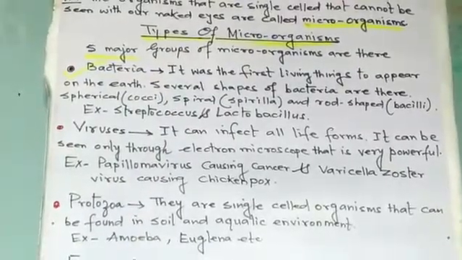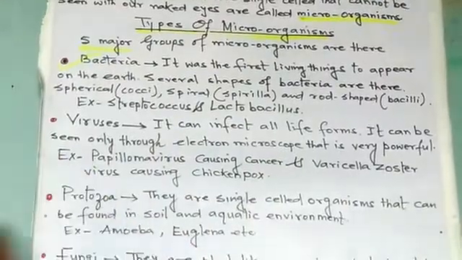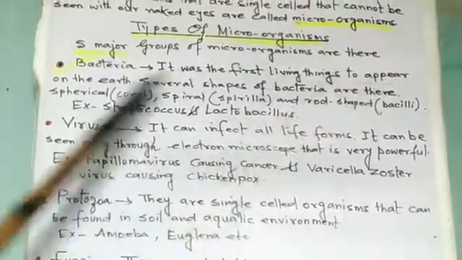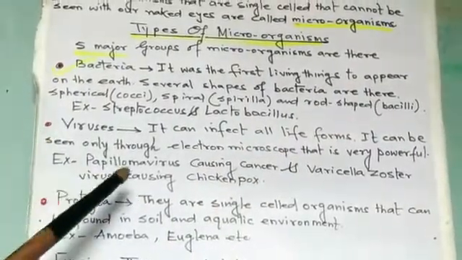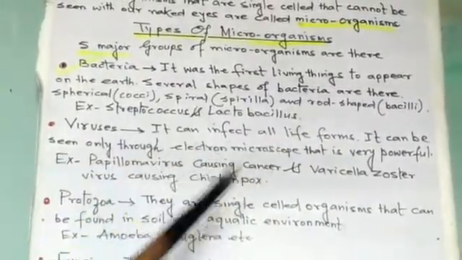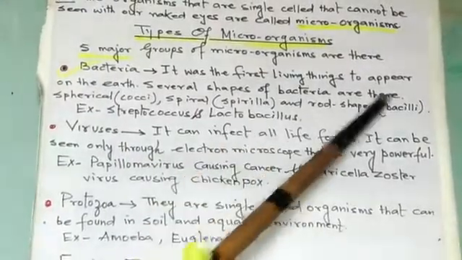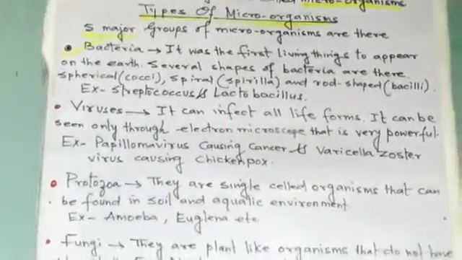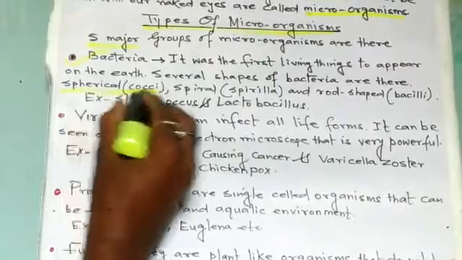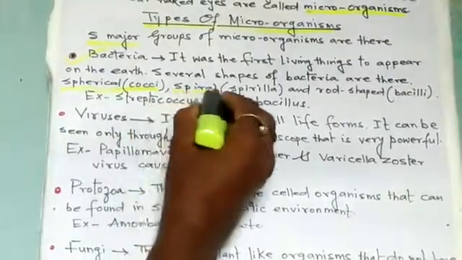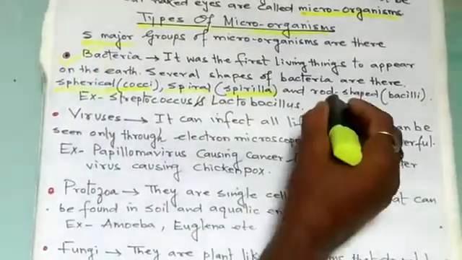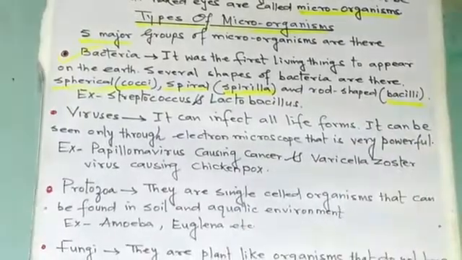What is bacteria? It was the first living thing to appear on the earth. Bacteria have several shapes. They are spherical, or we can call it cocci. Another is spiral, we call it spirilla. And the third one is rod shape, that we call bacilli.